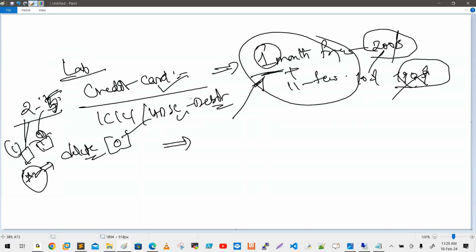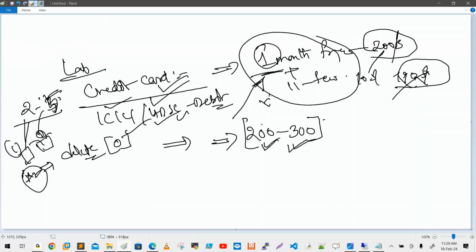But sir, I don't have the free trial anymore. I already used it, and I don't have a credit card. I have an ICICI debit card, ATM card. If you are outside India, happily you can create it. That will work especially from USA and UK. But mostly every month you will get a 200 to 300 bill if you practice whatever I'm saying. This is the maximum I'm saying. If you are not using the free trial, you will mostly complete your training within about 10,000 to 12,000. That is the maximum billing.